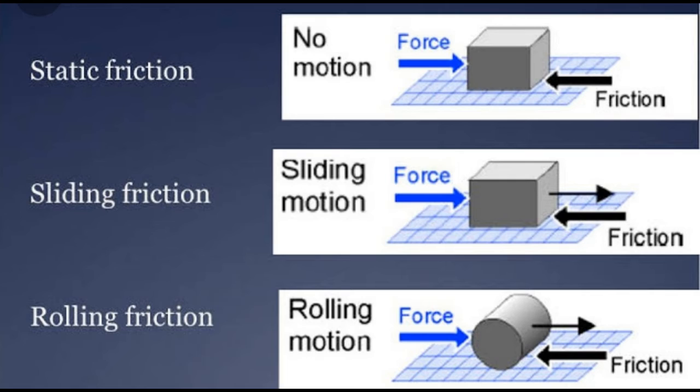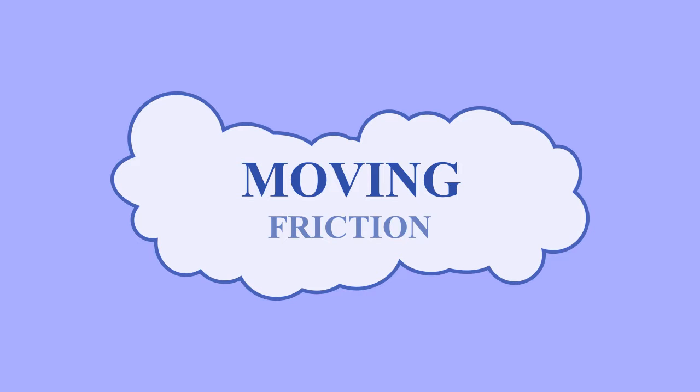Rolling friction: the friction that occurs when an object rolls across a surface. It is easier to overcome than sliding friction. When more force is applied and the object begins to move, moving friction occurs. Advantages and disadvantages of friction. Friction has advantages as well as disadvantages, and we experience these every day.